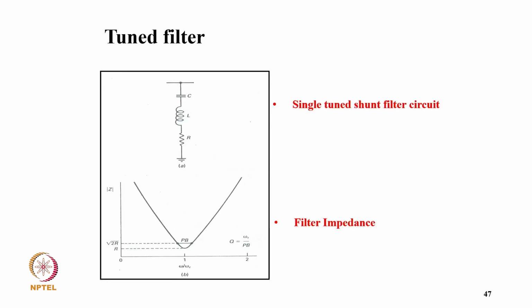And this is the tuned RLC filter, where R is the resistance, the minimum resistance, and for the pass band it is put to R, and the quality factor omega R is the PBC, that is the filter impedance.